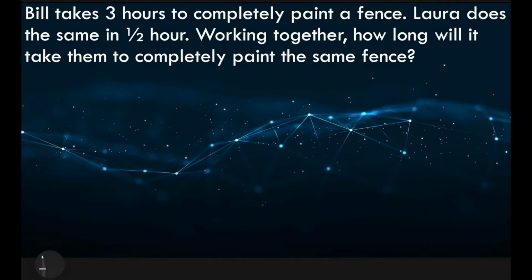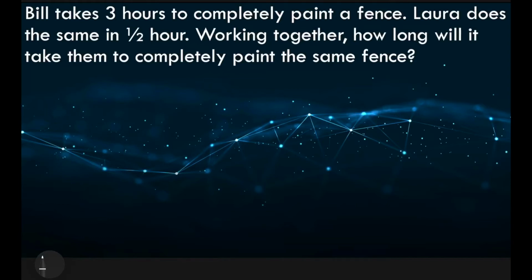Let us look at this problem. Bill takes 3 hours to completely paint a fence. Laura does the same in half an hour. Working together, how long will it take them to completely paint the same fence? So this is a classic example of a problem which is related to time and work.